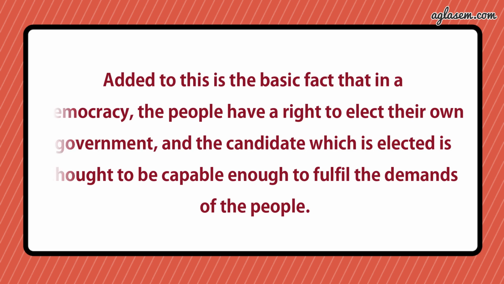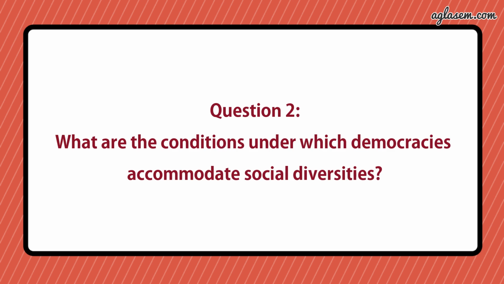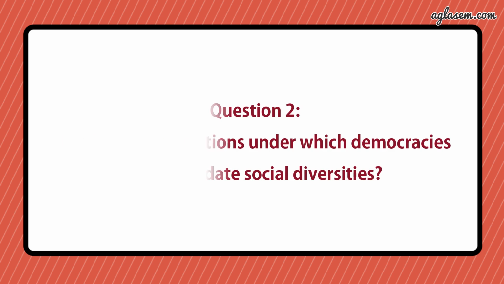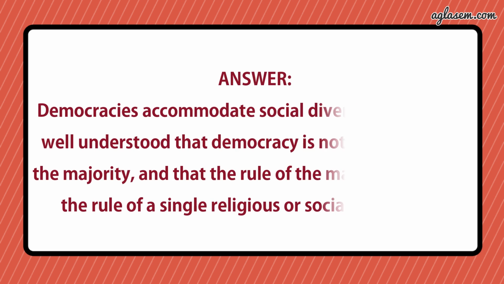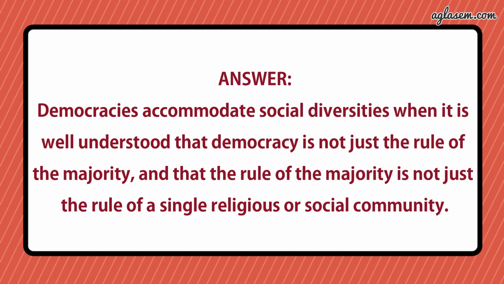Further, question number 2 says, what are the conditions under which democracies accommodate social diversities? Answer is, democracy accommodates social diversity when it is well understood that democracy is not just the rule of a majority and that the rule of a majority is not just the rule of a single religion or social community.